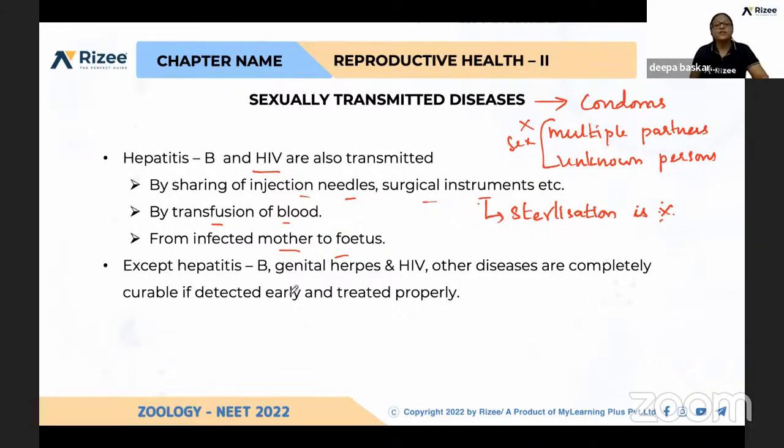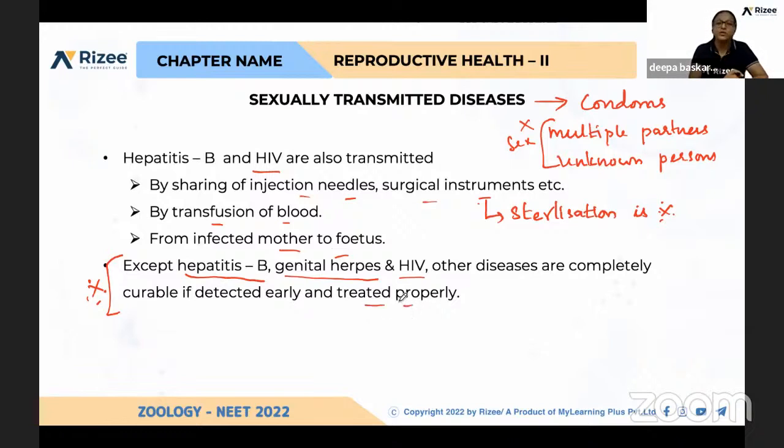We have discussed so many STDs. In that, for hepatitis B, you can expect a question. What are the diseases which are not curable? Hepatitis B, genital herpes, and HIV. All other diseases we have discussed, like syphilis, genital warts, gonorrhea, can be treated if diagnosed at an early stage and treated properly.